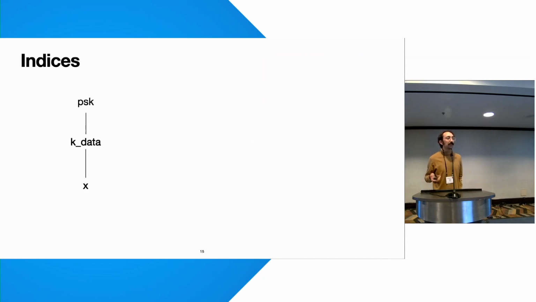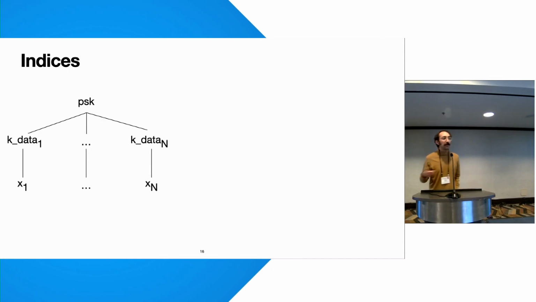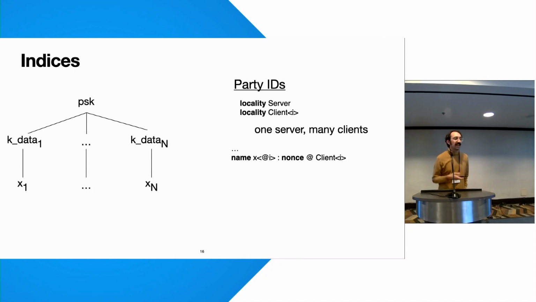And our tool can handle protocols much more complex than this little example. So here's the hierarchy for our basic example, but in general, OWL can handle key hierarchies looking more like this, where the pre-shared key encrypts not one, but many data keys, each of which encrypts its own data. We handle large protocols like this by borrowing from prior work and using indices, which are basically points where the protocol is parameterized. An example type of index in our type checker are party IDs, which lets you specify families of localities instead of only single ones.